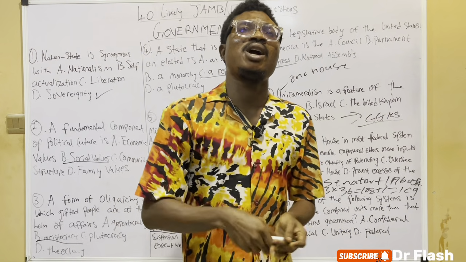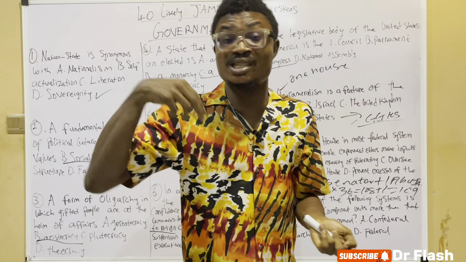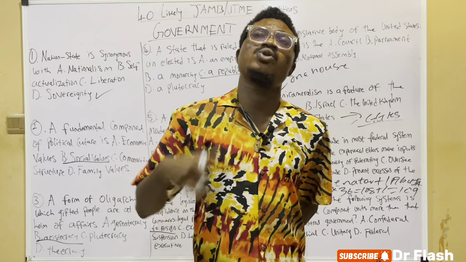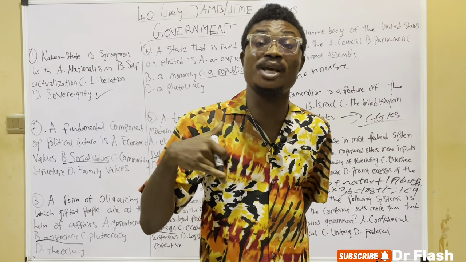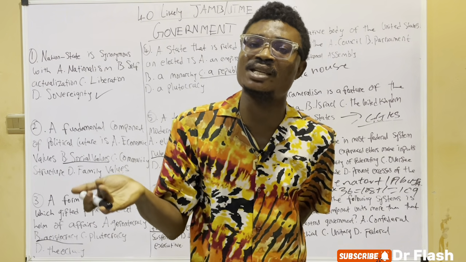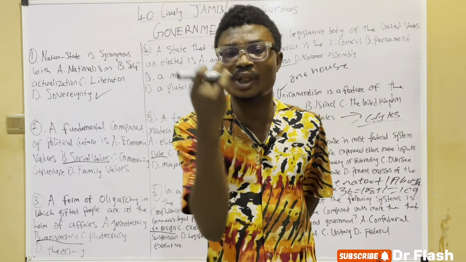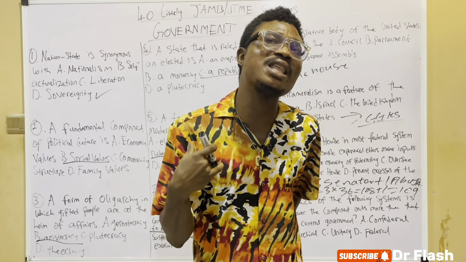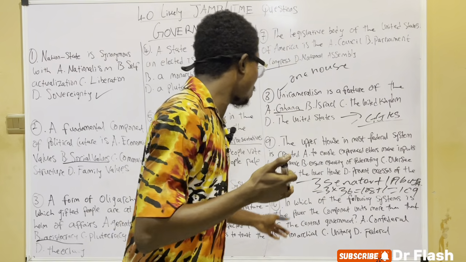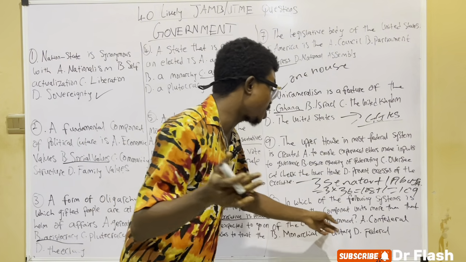A good example is Senegambia, from 1981 or 1982 to 1989. In Senegambia, each state or unit had the right to secede at any time. And since each unit had the right to secede at any time, it brings about weak government and political instability, because nations or states could break away at any time. So a good example in which the component unit is more powerful than the central government is the confederal system.